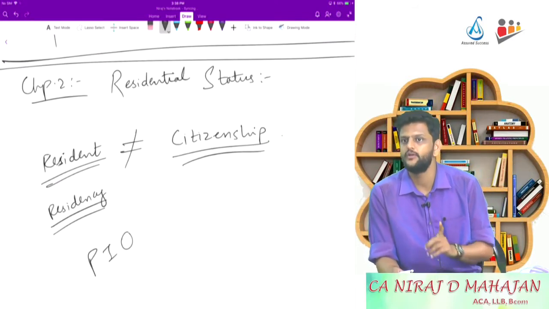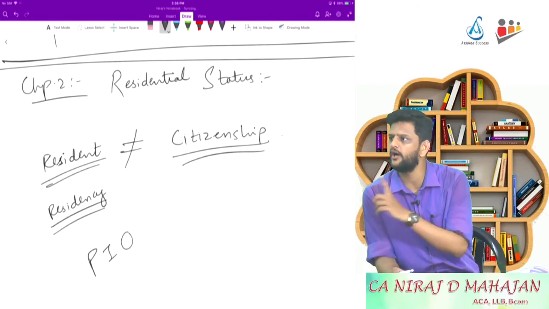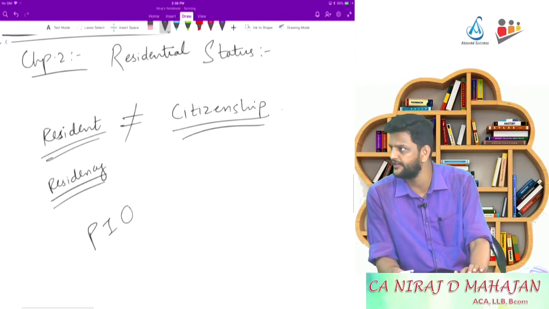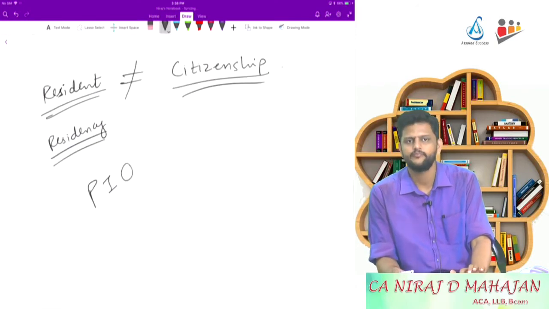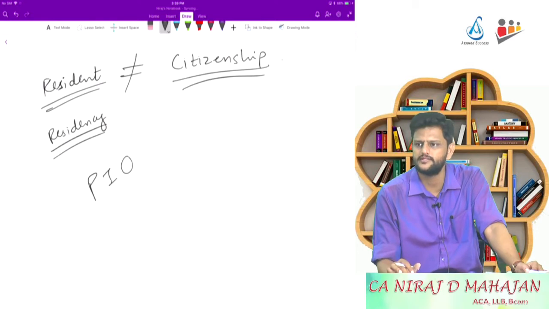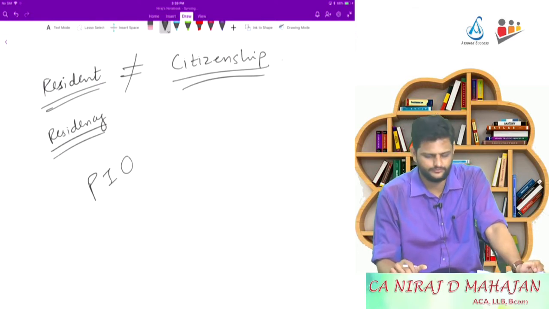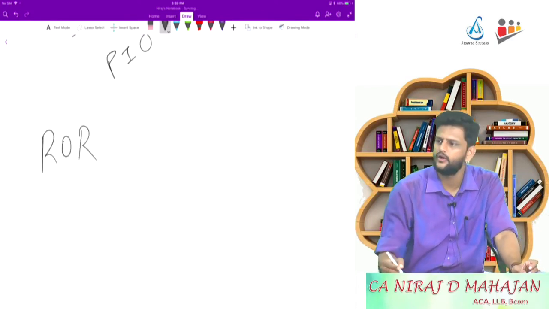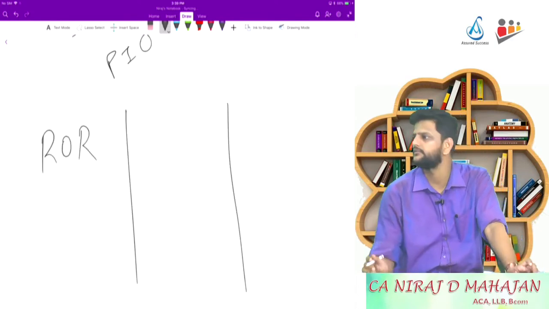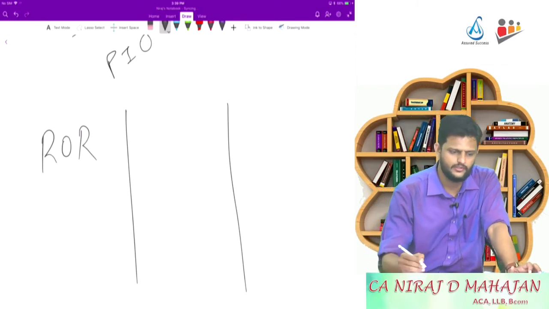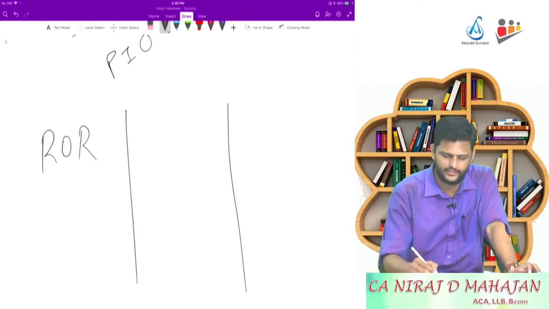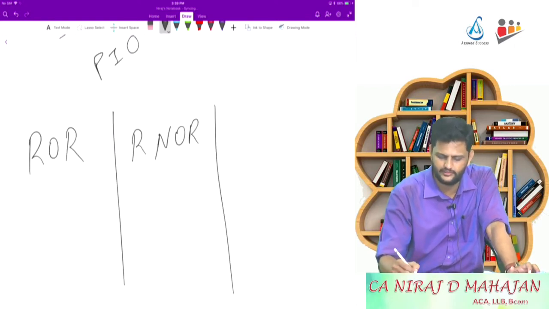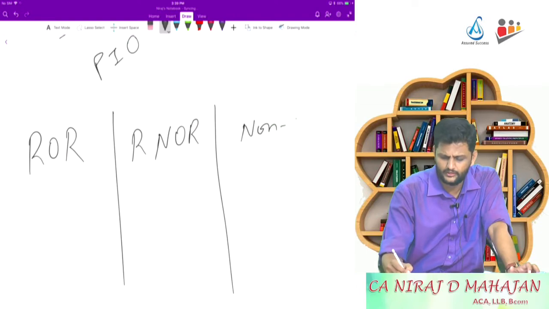But if you have to decide whether he is actually ROR or RNOR, we have to go a little bit further. Are you understanding? The importance is that section 5. Yes? There are 3 columns made. Which one? ROR, resident and ordinarily resident. Next column is resident but not ordinarily resident. And third category is directly non-resident.